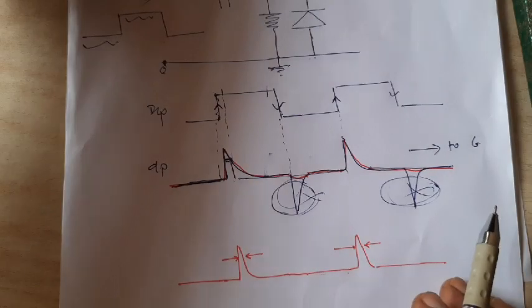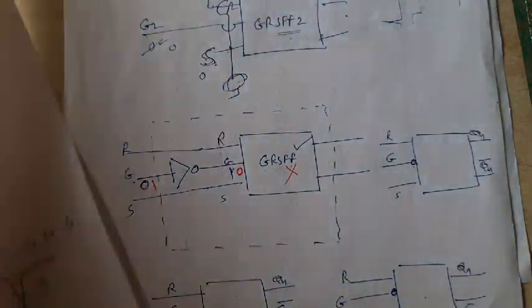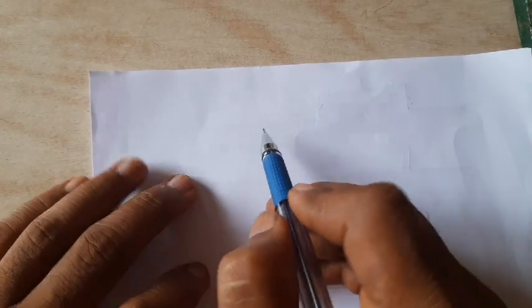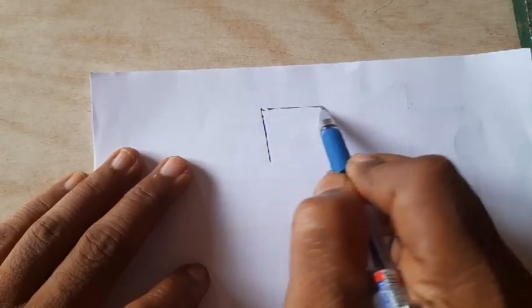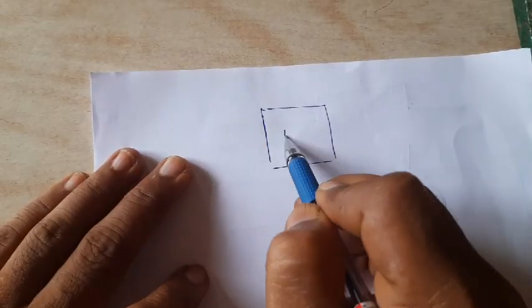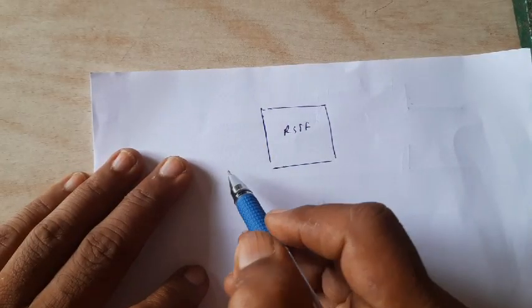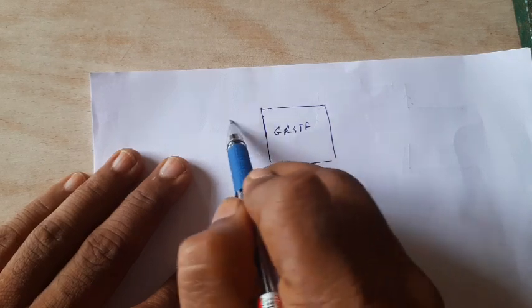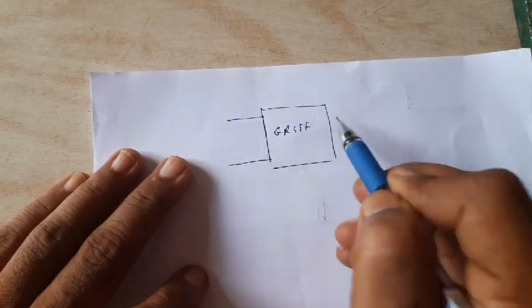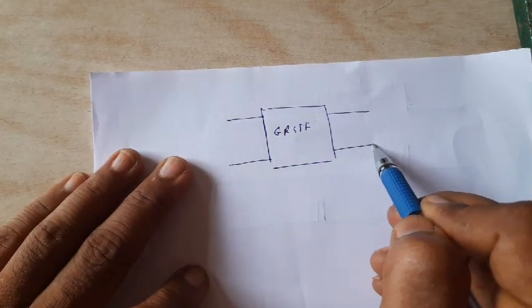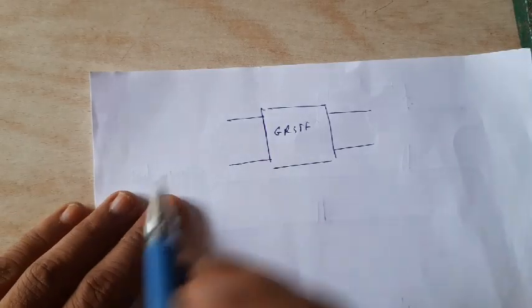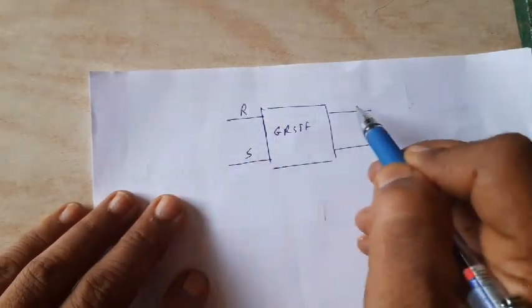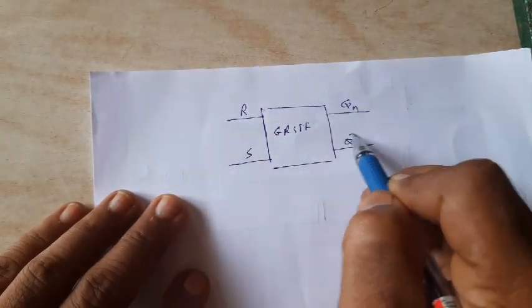And hence, if I connect the circuit something like this, okay, finally what I will have to do, this is my RS flip-flop. I will call this a gated RS flip-flop. Therefore, R input, S input, Qn output, Qn bar output, and right here it is R, S, Qn and Qn bar.